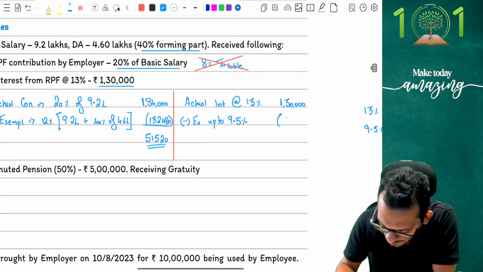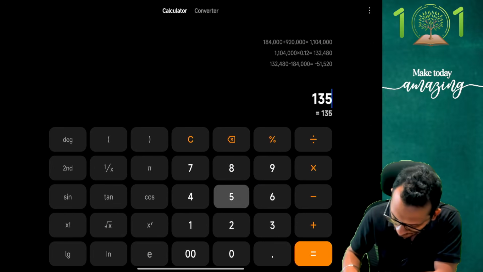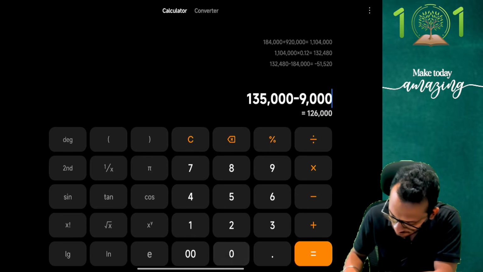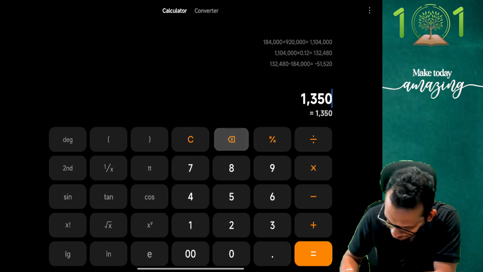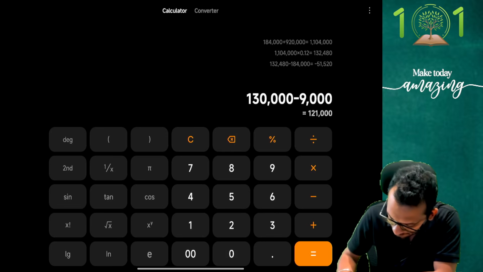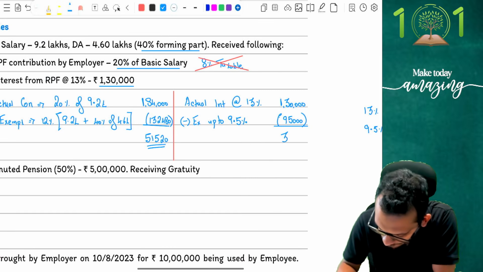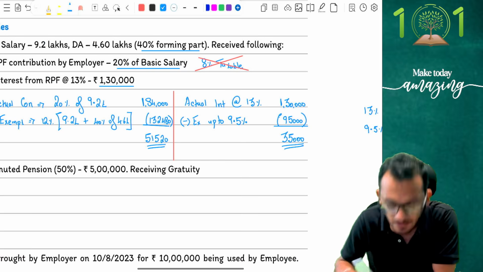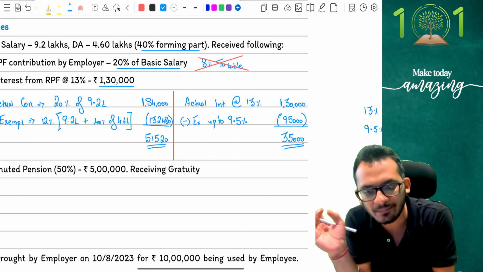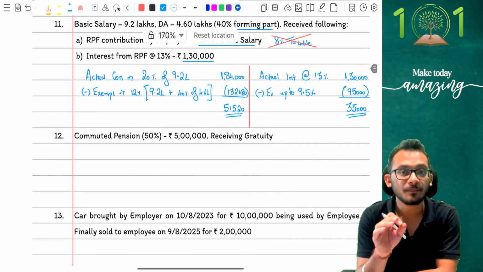And that's the exemption amount. The exemption amount here is 95,000 rupees, giving me a taxable amount of 35,000 if I get this right. So it's 1,30,000 minus 95,000, and the answer comes to 35,000, and 35,000 is my right answer. I hope you got this right, people. Clear enough to go? Any doubts on this part? Be very, very careful on this adjustment. Good to go? Yes? Perfect.